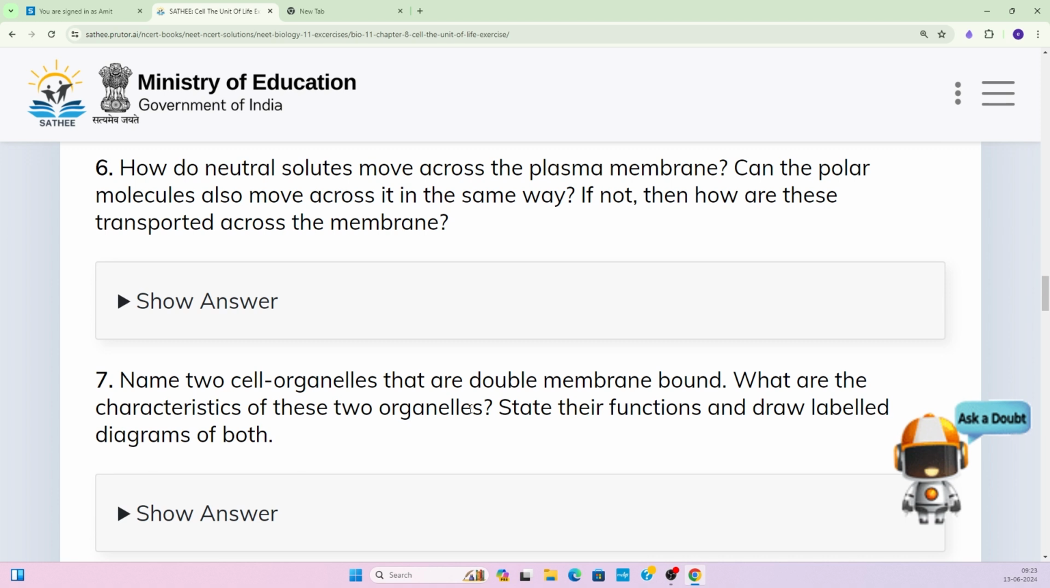Okay, moving to our next question. How do neutral solutes move across the plasma membrane? Neutral solutes are those not having any charge, positive or negative, polar or non-polar. So how do these neutral solutes move across the plasma membrane? The question is about that. There is another question in it: can the polar molecules also move across it in the same way? And if not, then how are these transported across the membrane?